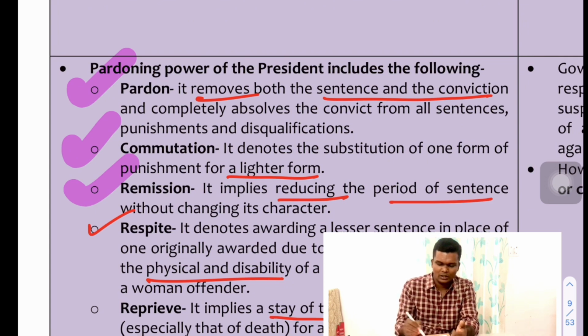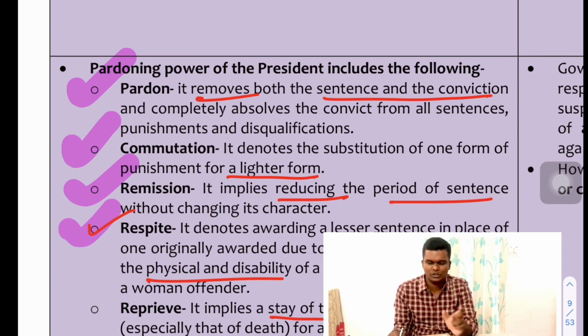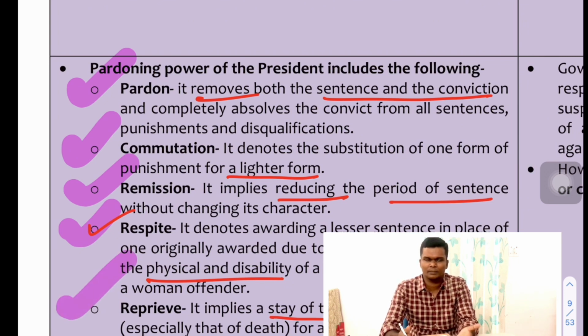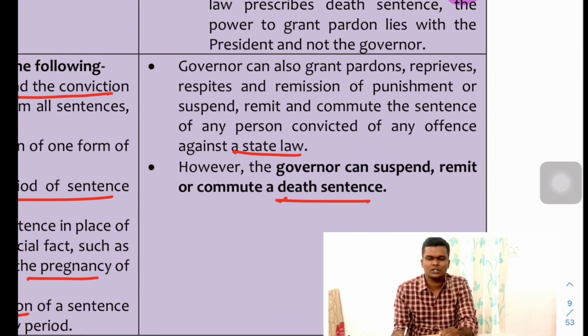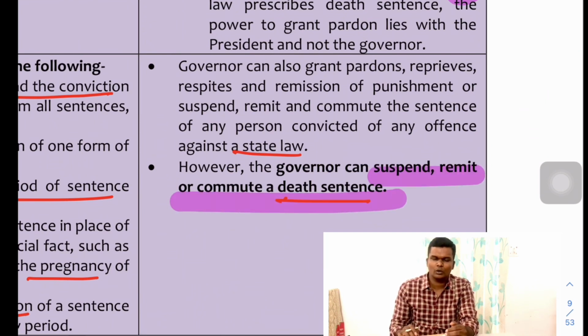Then remission is reduction, reducing the period of sentence from, let's say, 7 years of imprisonment to 5 years, or 5 years to 3 years. And then respite is like respect for a person with a unique situation, like a pregnant woman in jail or a person with disability, considering their case. That is respite. And reprieve is staying of the execution for a temporary period, mostly related with the staying of a death sentence.